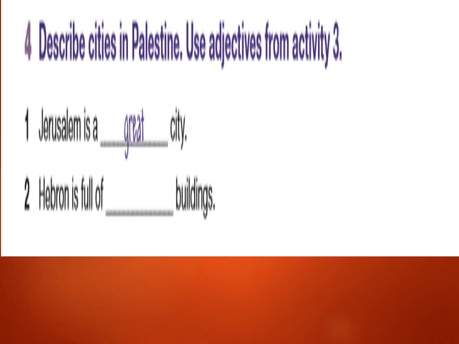Okay, now let's go to activity 4. Describe cities in Palestine. Use the adjectives from activity 3. Number 1 is done. Here we have Jerusalem is a great city. Number 2, Hebron is full of, yes, excellent. Well done, great buildings. Okay, you can use any suitable adjectives to complete these sentences. For example, you can say Hebron is full of wonderful buildings, great buildings, enormous buildings. It's up to you.